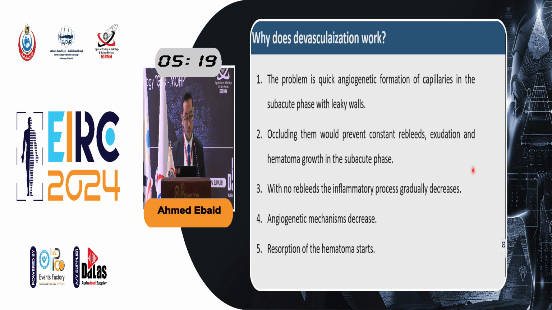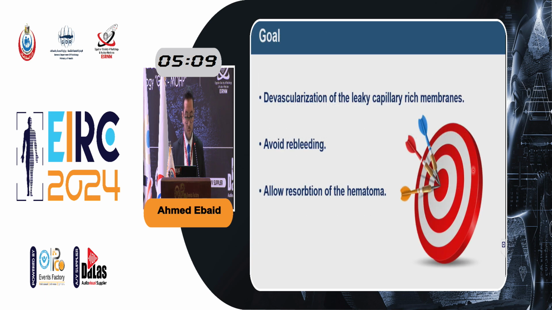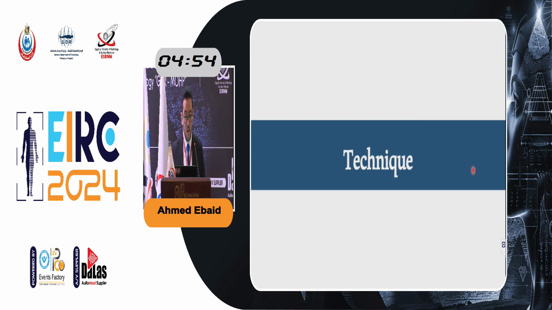So with no rebleeds, the inflammatory process will gradually decrease. The angiogenetic mechanisms will also decrease, and resorption of the hematoma would be initiated. So the goal of our embolization is the devascularization of the leaky membranes to avoid rebleeding and exudation, and to allow the resorption of the hematoma.